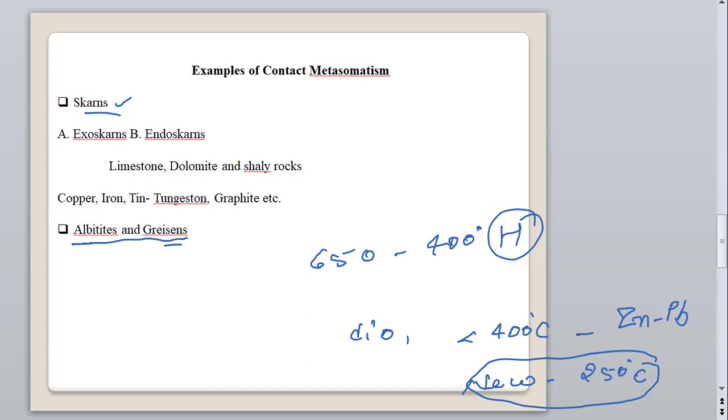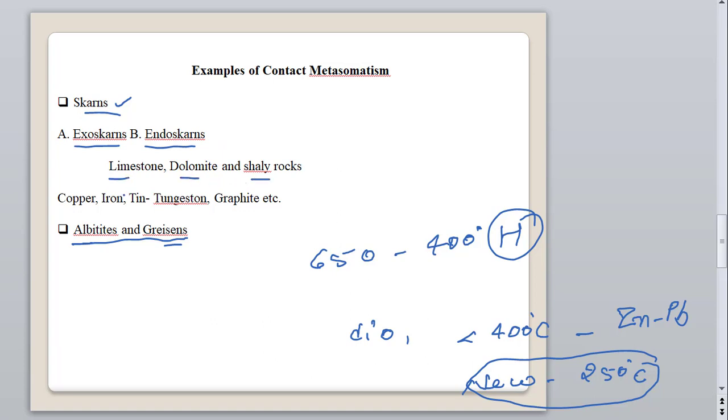Based on this, we can divide skarns into two parts, exoskarns and endoskarns. Exoskarns show zonation of both ore and silicates, but endoskarns show zonation resulting from the progressive addition of calcium to the igneous protolith. Then we have favorable rock types like limestone, dolomite and shaly rock.